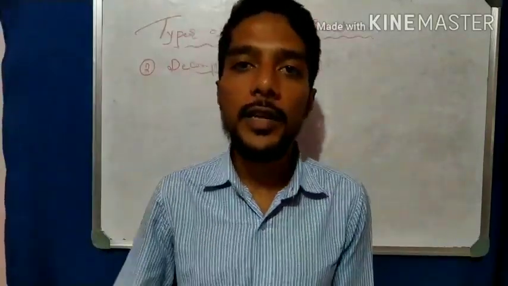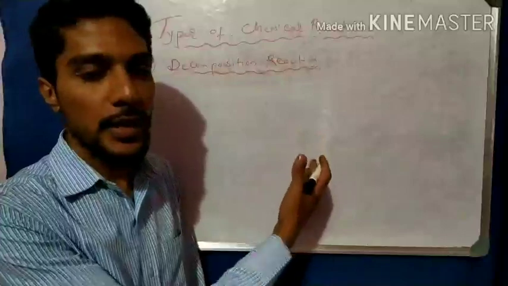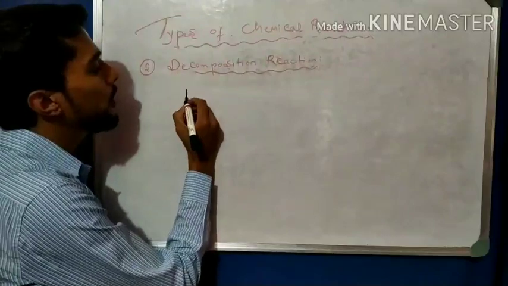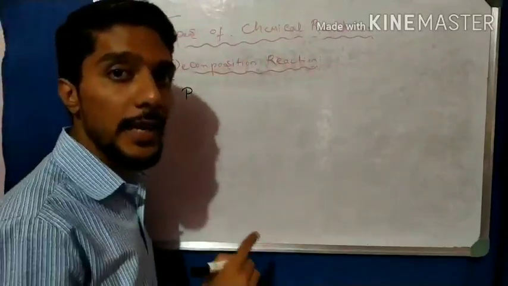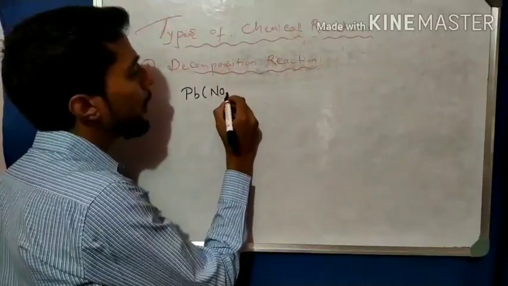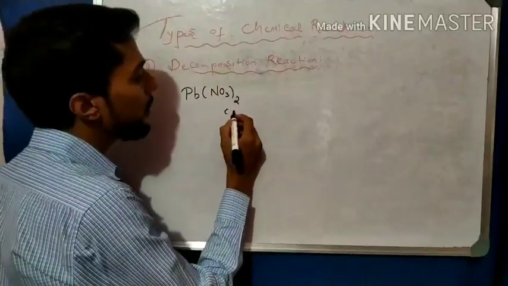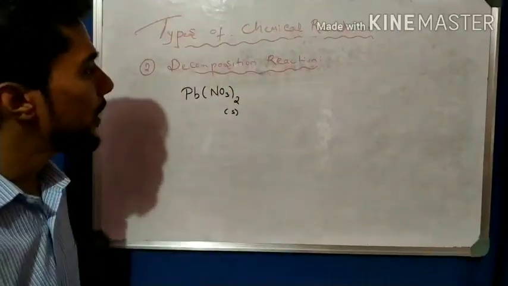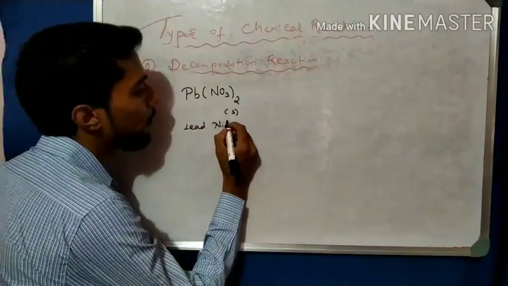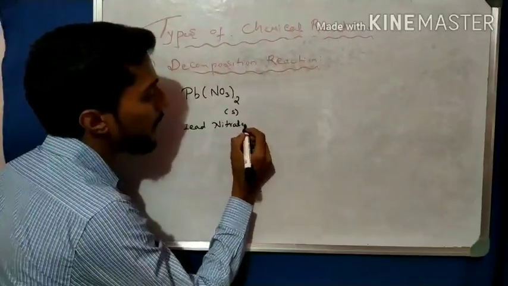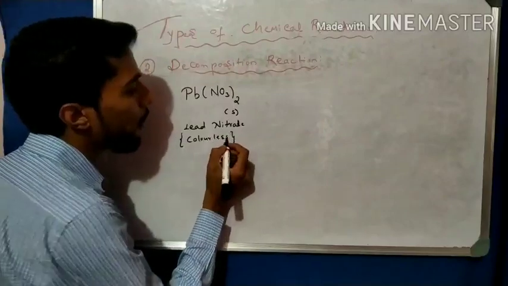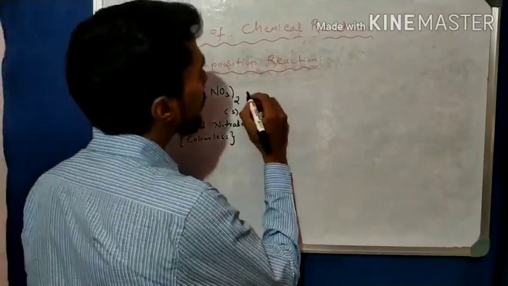Okay students, now take another example for decomposition reactions. It is the one already used in video number 1, that is lead nitrate, a white powder. Lead nitrate, Pb(NO3)2, is in solid state. Practice all the formulas here. Also write the color: it is colorless, meaning white powder, white crystals.